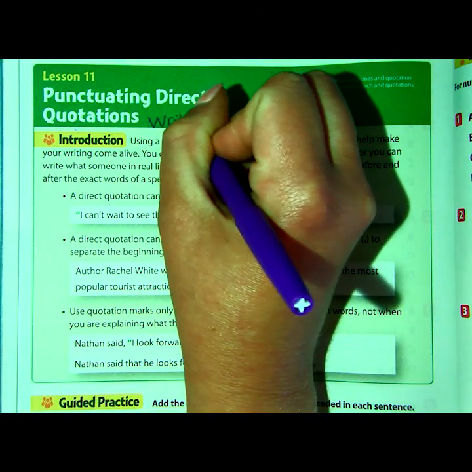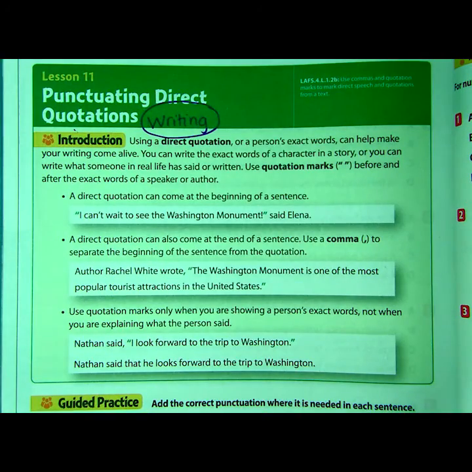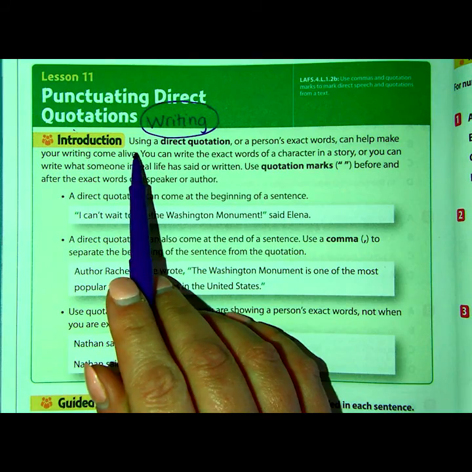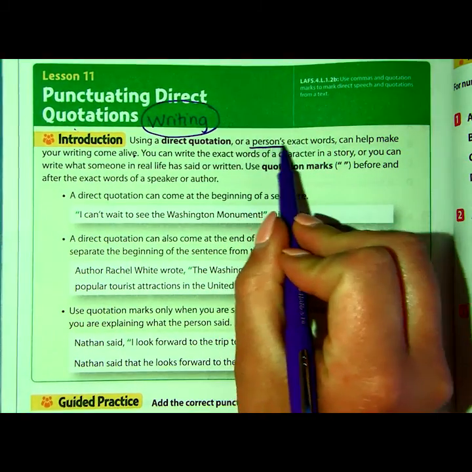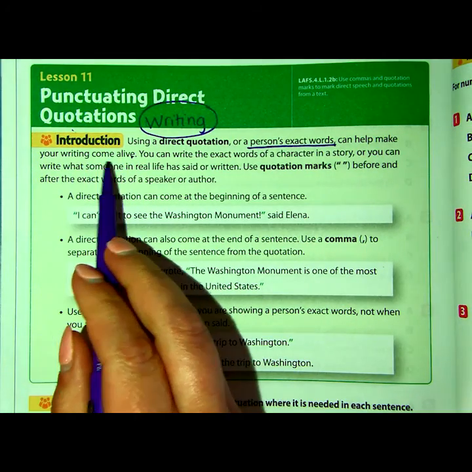We're used to including quotes. Sometimes, in our essays, we will quote what the author of one of the articles has said. So today we're going to focus on that punctuation. So using the direct quote, which we know is a person's exact words, it comes right out of the text. So they tell us here that it can help make your writing come alive.